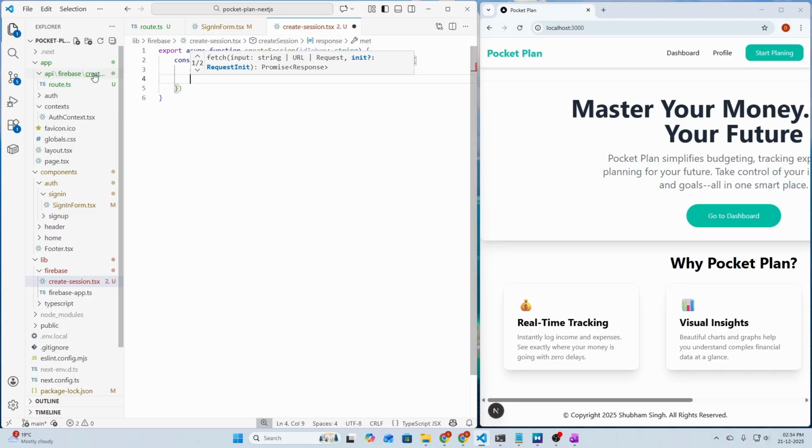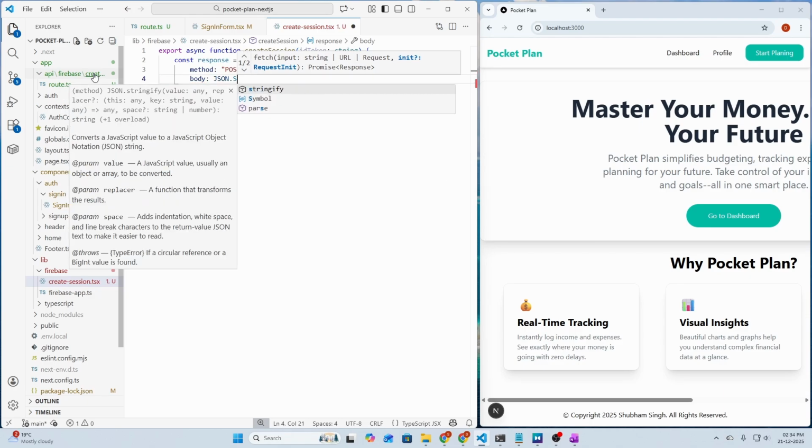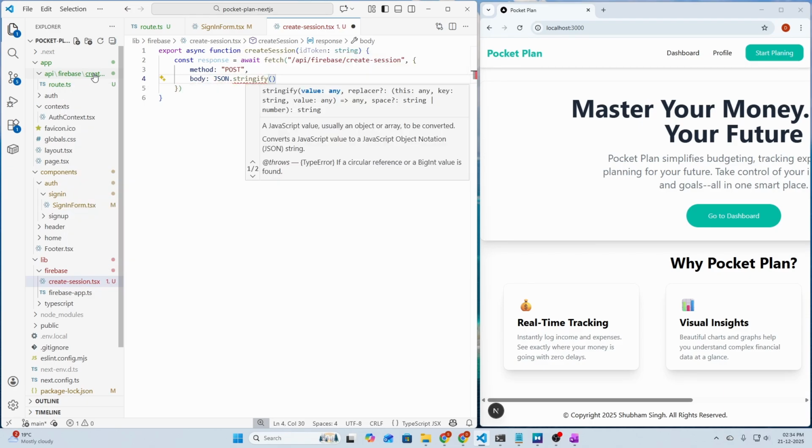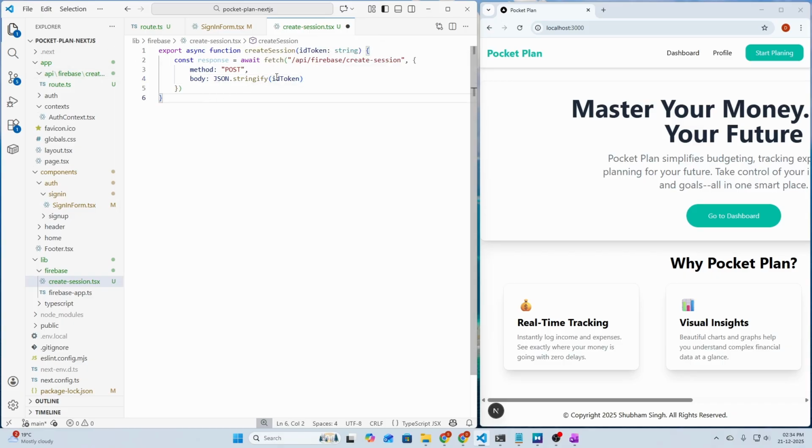So method will be POST, and then we need to provide the content body here. So body equals JSON.stringify and pass the idToken here, and actually it will be an object here.